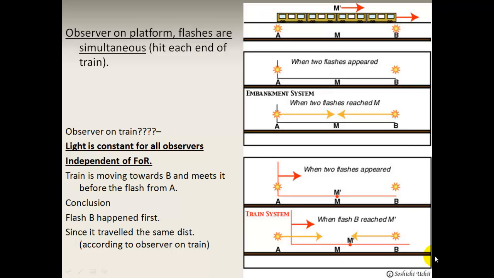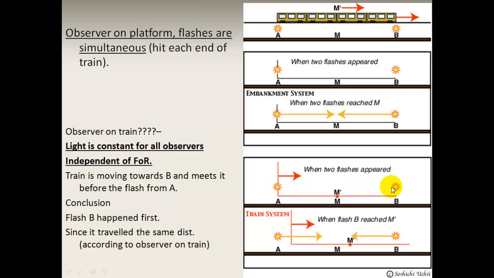The observer on the platform sees the flashes as simultaneous, so they see this one and this one strike at the same time. This distance is the same, it takes the same amount of time, so the flashes happen at the same time. What about the observer on the train? Now we know that light is constant for everybody. The train is moving towards the front strike, so they will see the front strike first, before the back strike.